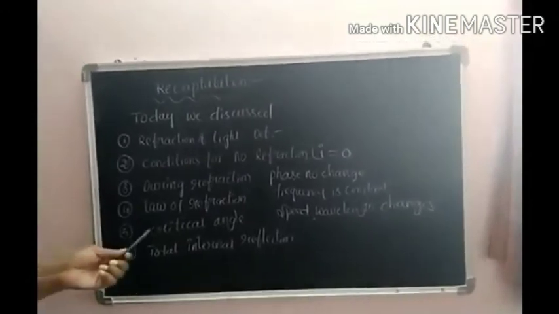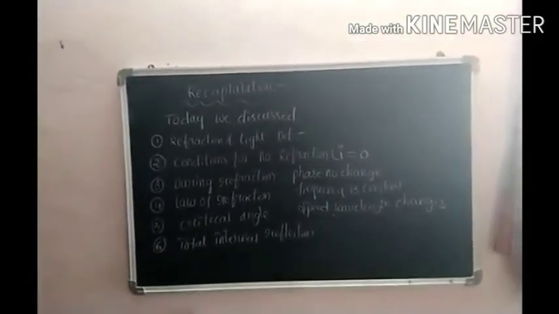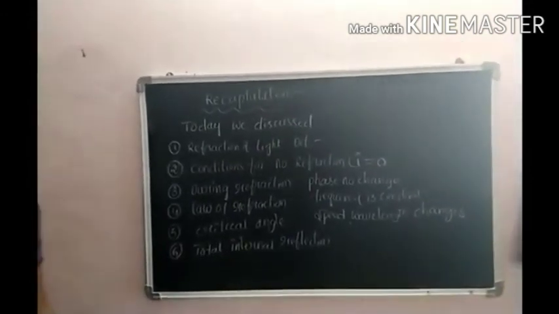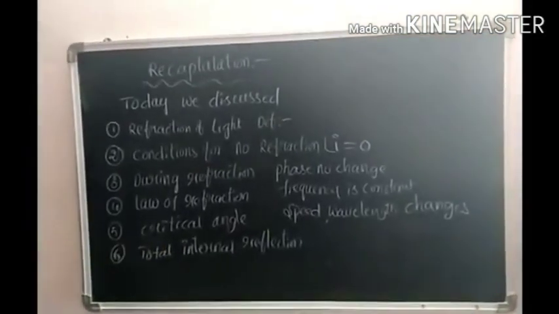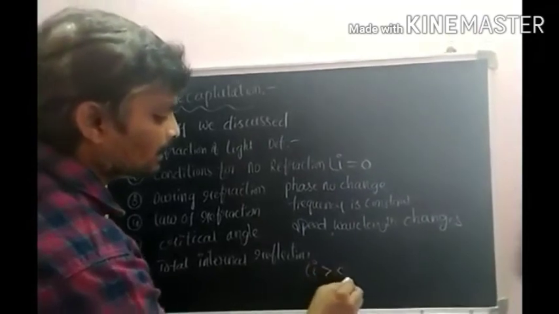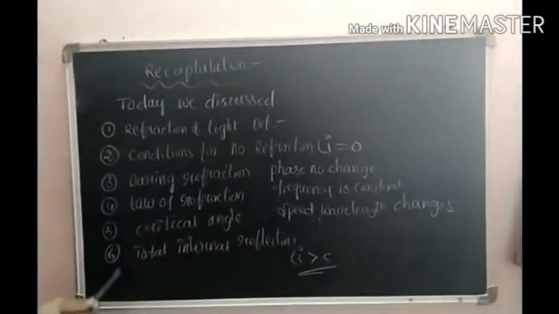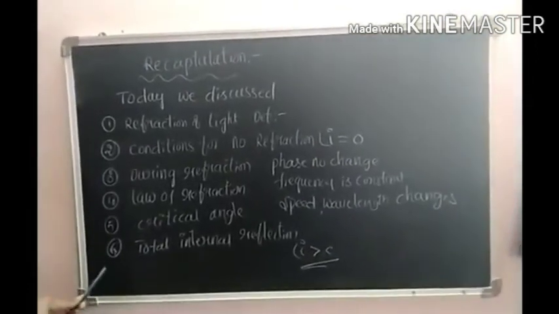Then what is total internal reflection? Total internal reflection means the light ray must travel from optically denser medium to optically rarer medium, and the angle of incidence in the denser medium must be greater than the critical angle. And we discussed the consequences of total internal reflection and the conditions for total internal reflection.